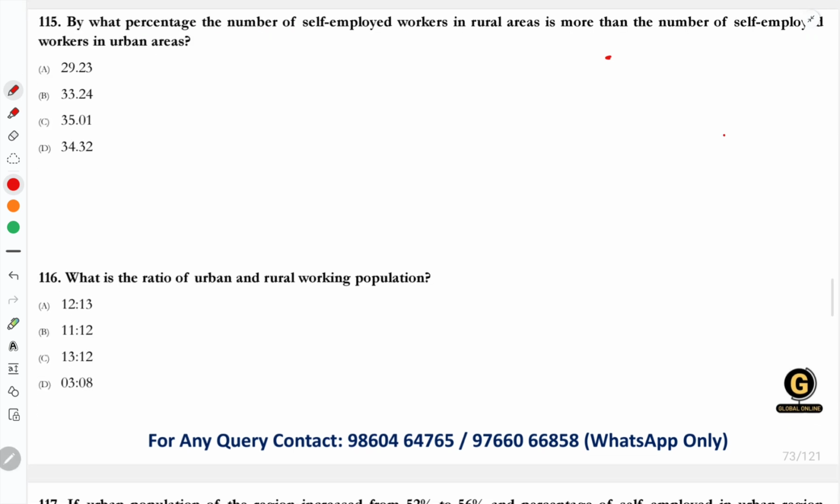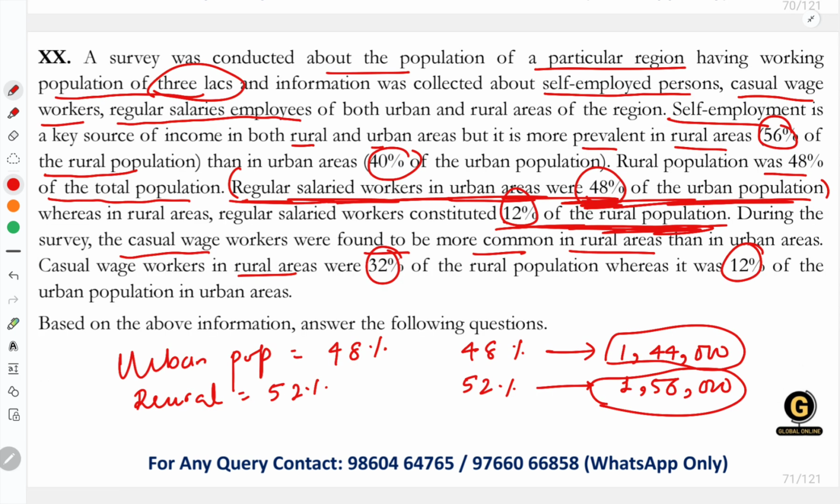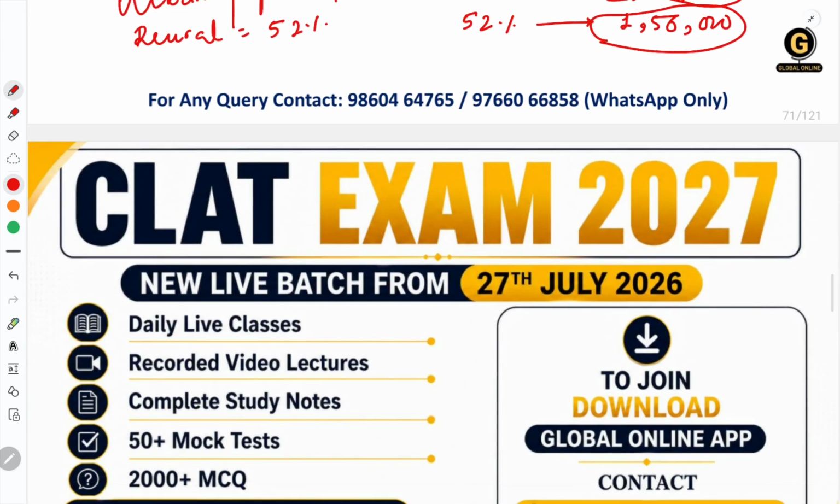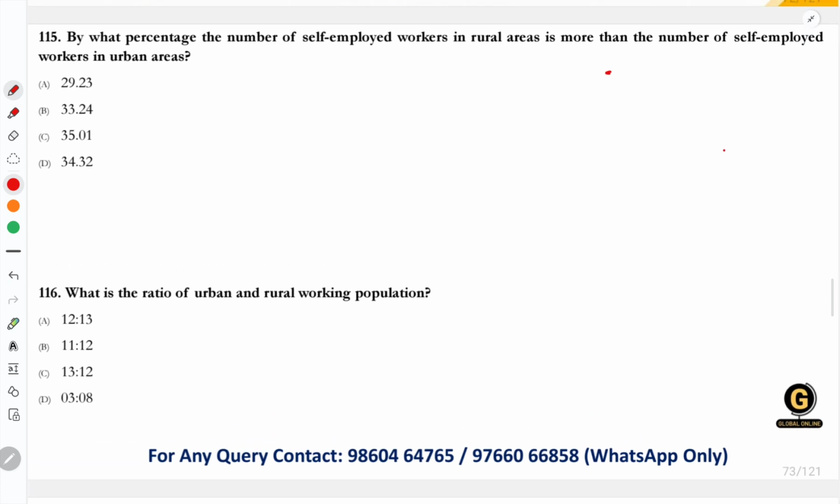This is question number 1 on this particular passage. By what percent is the number of self-employed workers in rural areas more than the number of self-employed workers in the urban areas? So we have seen here that 40% of the urban population is there and 56% of the rural population is there. Based on this particular statement, let's solve this question.